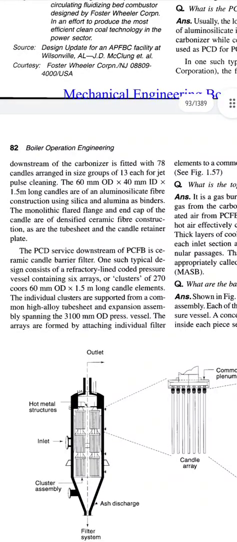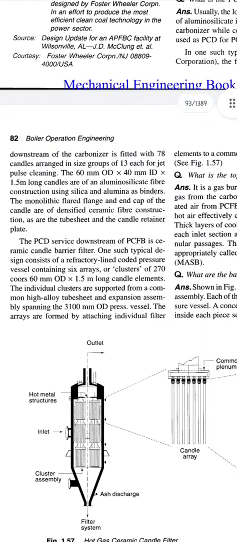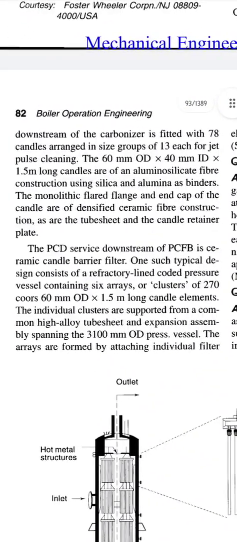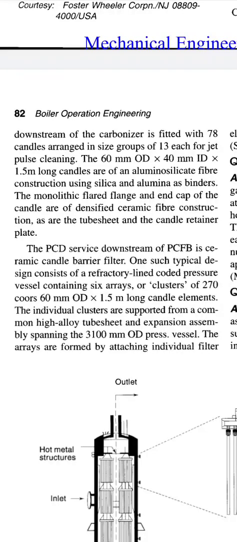The 60 mm OD by 40 mm ID by 1.5 meter long candles are of an aluminosilicate fiber construction using silica and alumina as binders. The monolithic flared flange and end cap of the candle are of densified ceramic fiber construction, as are the tube sheet and the candle retainer plate.